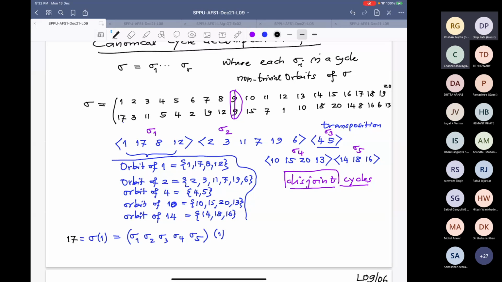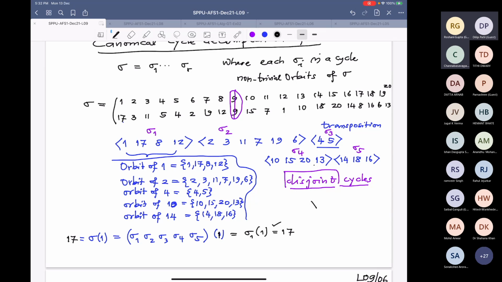So what is this? First I apply sigma 5 to 1, but there is no 1 in sigma 5, so it will be 1 only. The numbers which don't appear in that cycle are fixed. So 1 is fixed here, similarly 1 is fixed here, 1 is fixed here, 1 is fixed here. So only sigma 1 will apply. So this is equal to sigma 1 of 1, which is 17. So the answer is correct. And similarly for the others. We are making the composition from right to left.